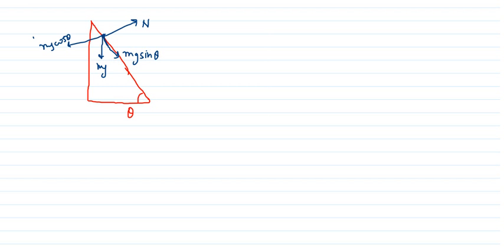Suppose it is given that the friction coefficient is mu and the block is moving. Then along the incline, the force will be mg sine theta, and friction will be in the backward direction, it will be mu n. And what will be the normal force?